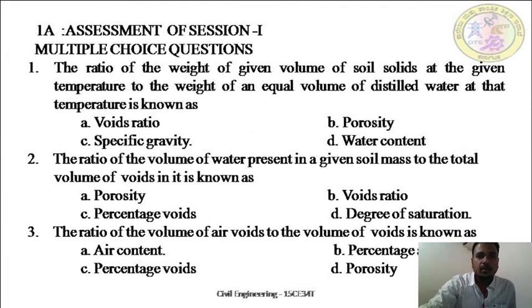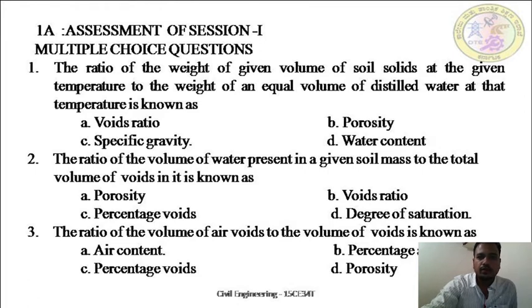Students, in this session, these are all multiple choice questions. Please answer these questions or note down the answers you think are correct, and at the end of this session I will give you the right answers.